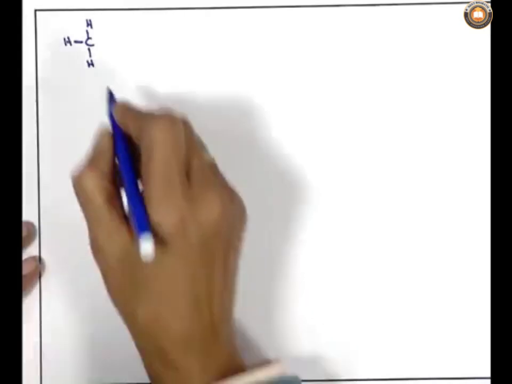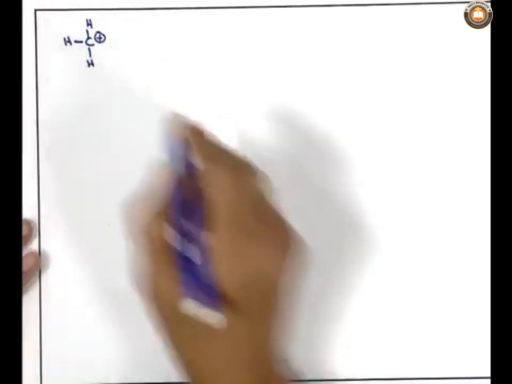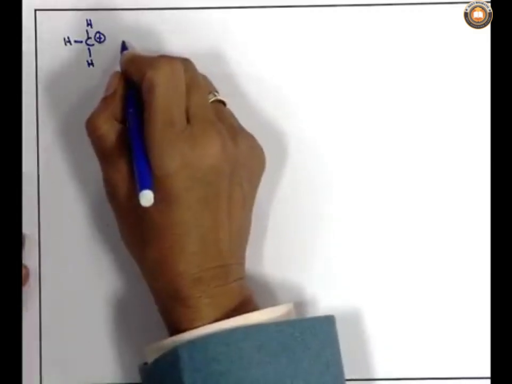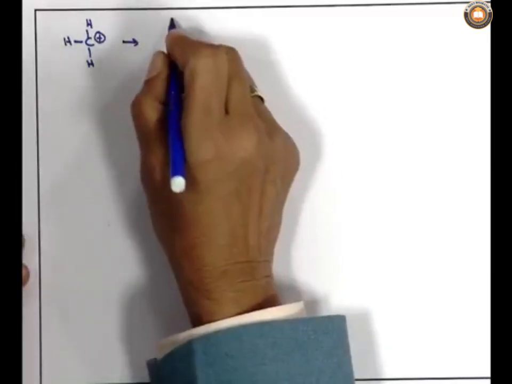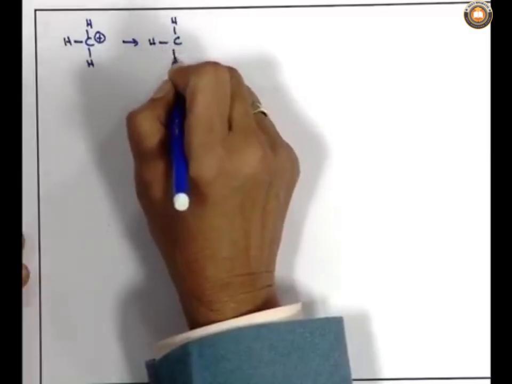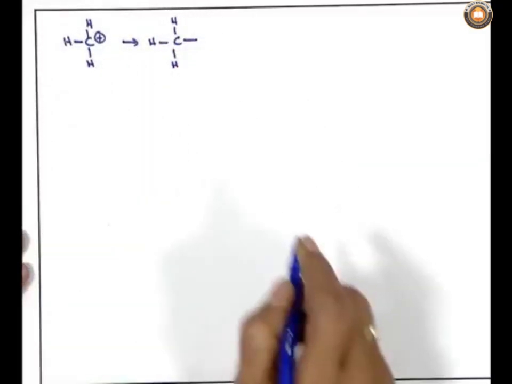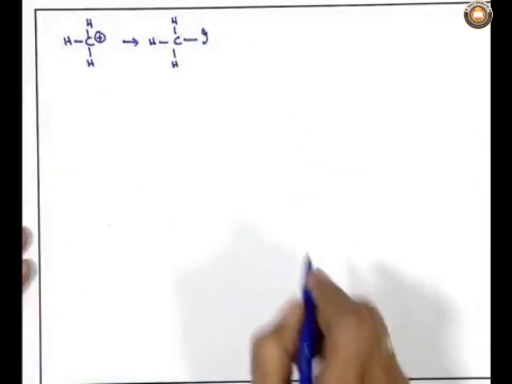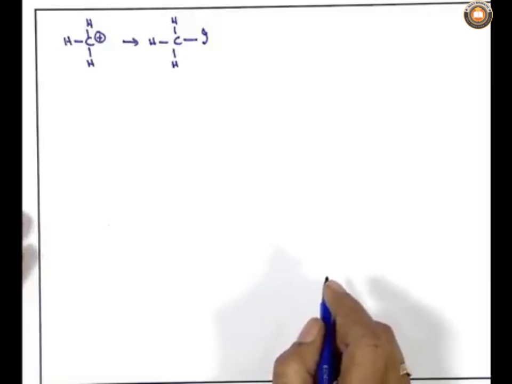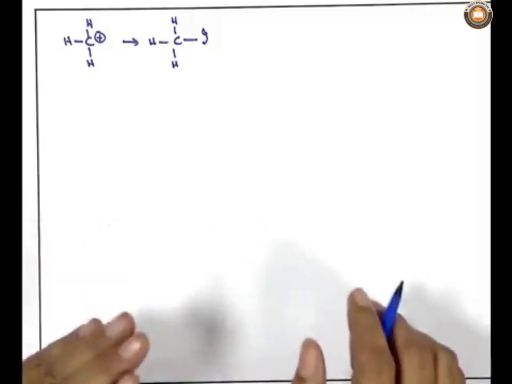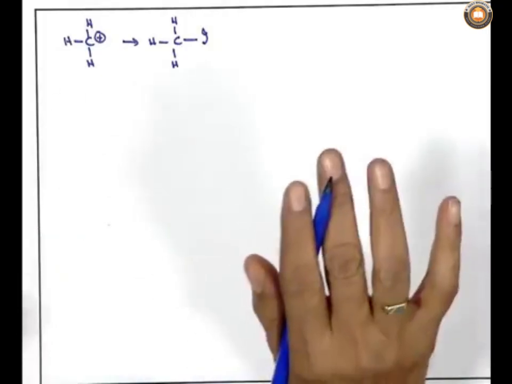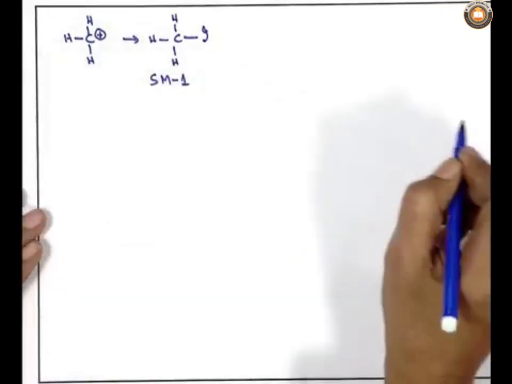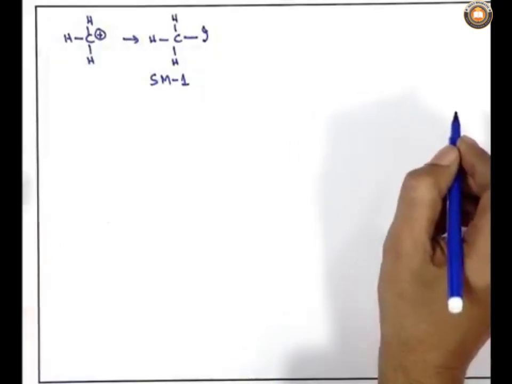Why am I taking methyl plus? This is the concept I told you, that this is the synthon. So, what should be the synthetic equivalent? The synthetic equivalent will be putting the negative charge on, or connecting it with, an electronegative element. Let us take a very good one, that is iodine, as the electronegative element. So, it will be methyl iodide. Now, it is a stable molecule. I should write this is the starting material 1, SM1. SM stands for starting material.